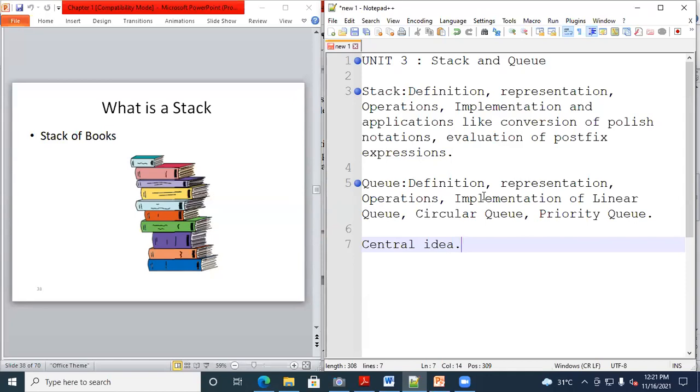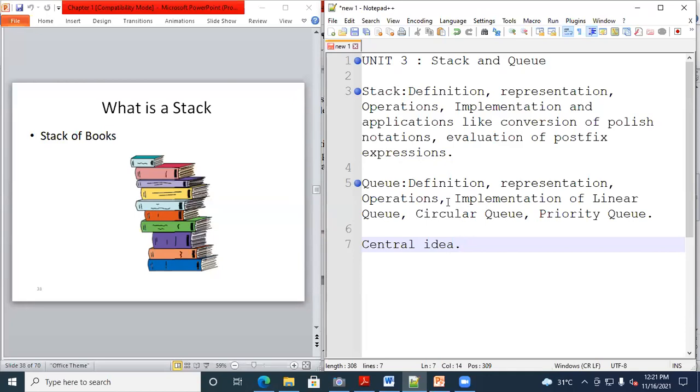Now for the queue also the same thing. First we'll discuss the definition. After that, how to represent the queue. And after that, different types of queues are there. First we'll discuss the types of queues, and after that, one by one, we will see the implementation of the queues. Now here, the stack and queue we will implement by using the array concept.